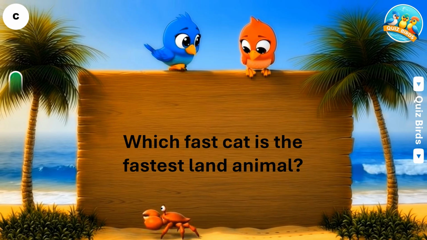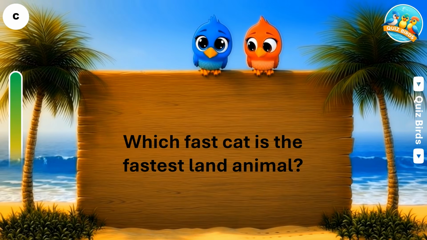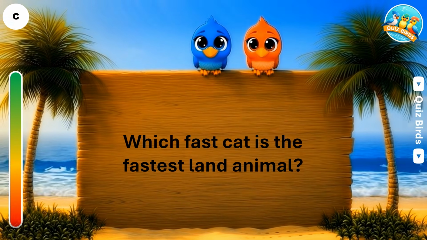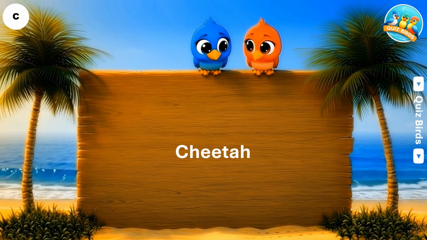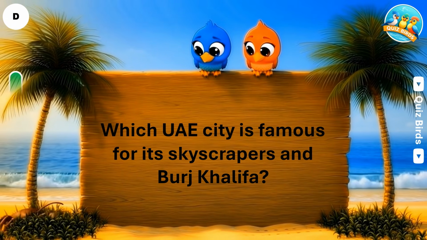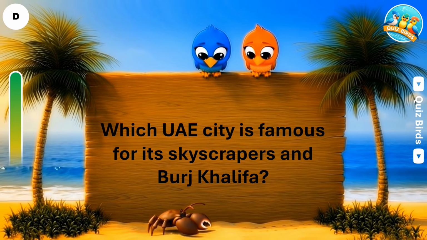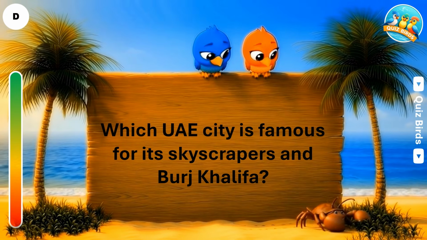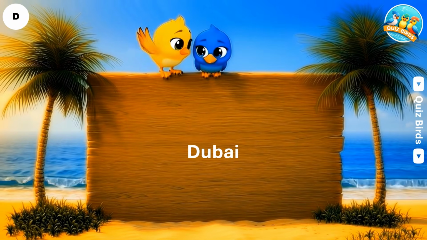Which C is a fast cat that is the fastest land animal? That is the cheetah. Which D is a UAE city that is famous for its skyscrapers and the Burj Khalifa? The answer is Dubai.